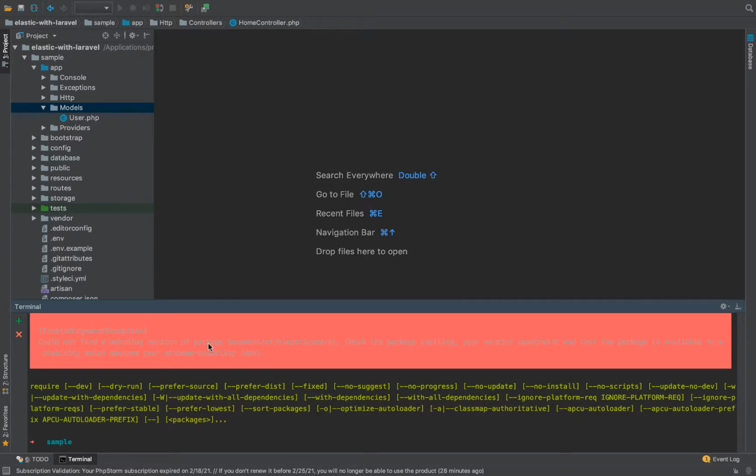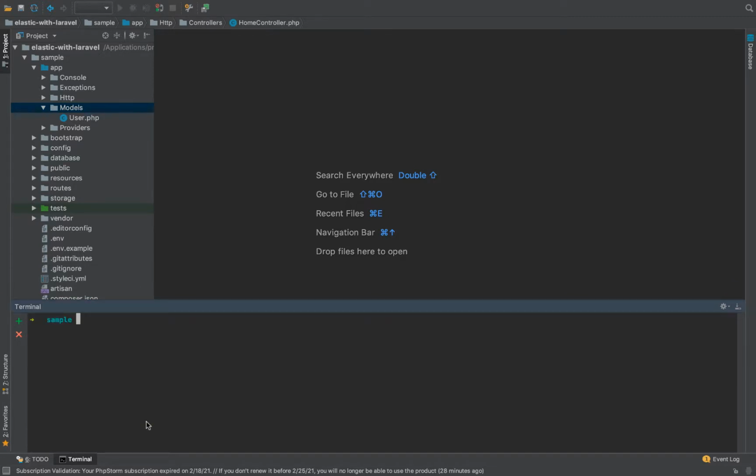And for the next step, after successfully installing the package, you need to publish the vendor.